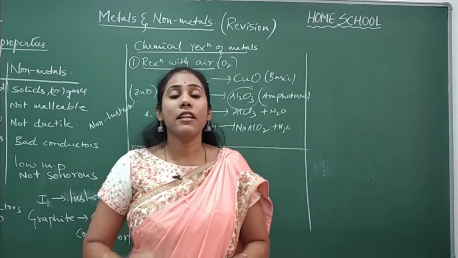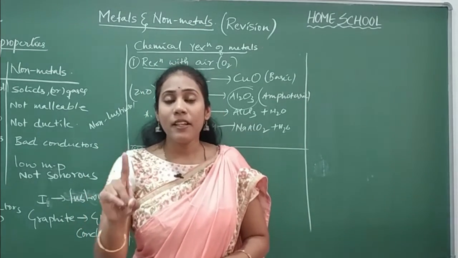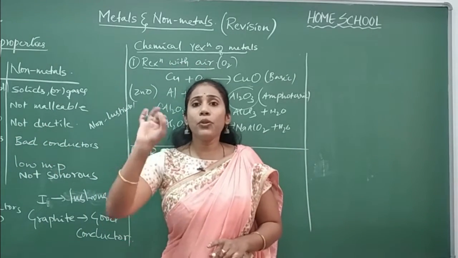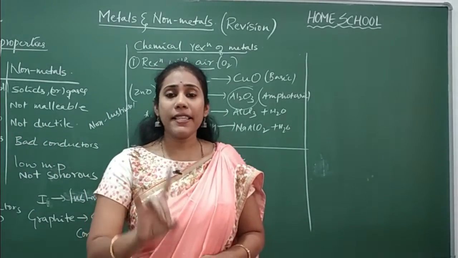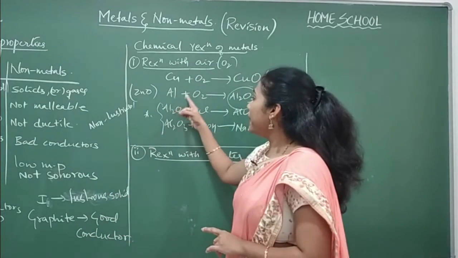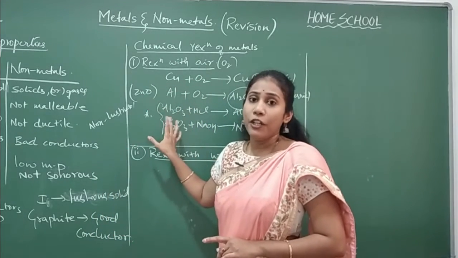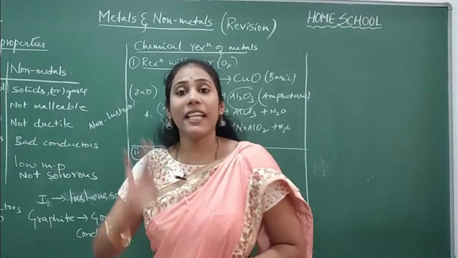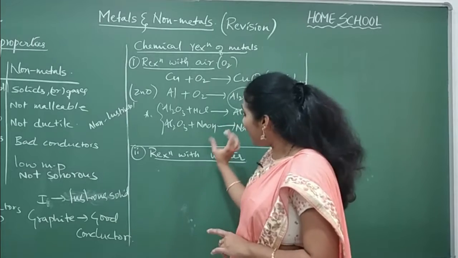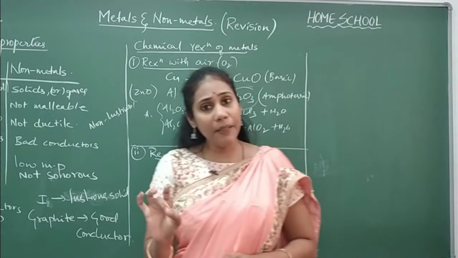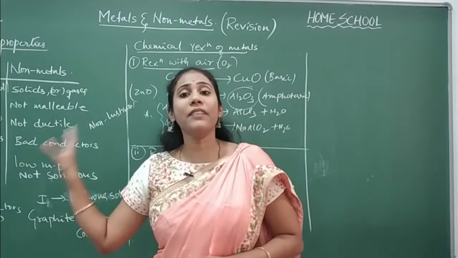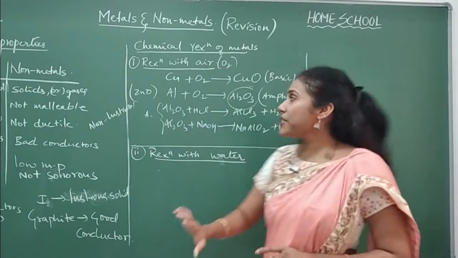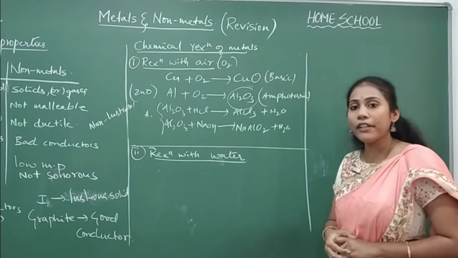Remember 3 points here. One point: sodium, potassium like elements react very vigorously with oxygen when they are kept open, so they are always stored in kerosene. Second point: metals like aluminium, zinc, lead, etc. do not easily react with oxygen because they have a protective layer around them. And elements like gold, silver, platinum do not react with oxygen at all because they are least reactive. So this much is about reaction with air or oxygen.